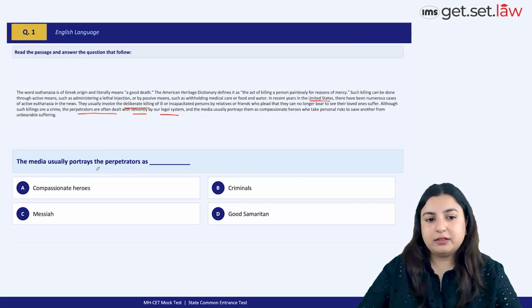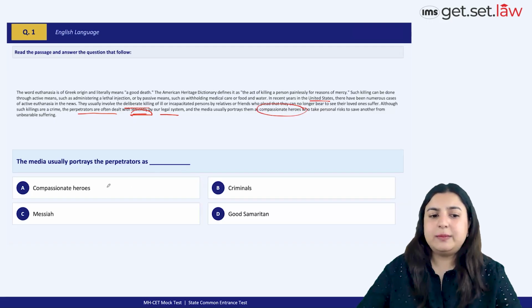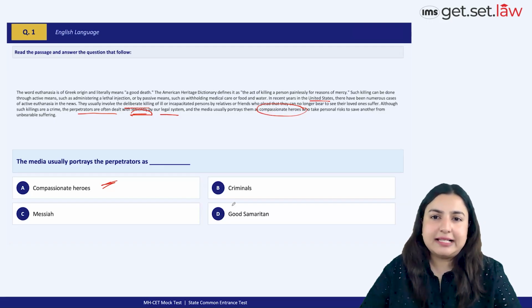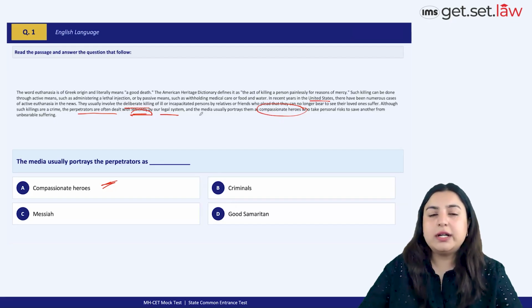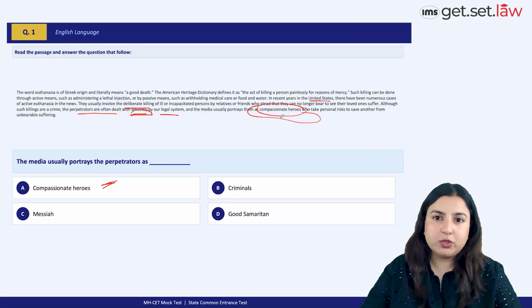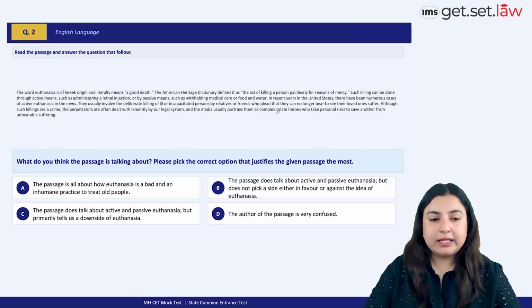The first question is here. The media usually portrays the perpetrators as lenient, right? And they portray them as compassionate heroes as well. So, right off the bat, you just have to mark option A as the correct option choice. It can't be criminals, it can't be messiah, but it cannot be good Samaritan as well. Good Samaritan is just a person who selflessly helps others. But in the context of this particular passage, because compassionate heroes is already given, we're going to go with option A for this question. Take a look at the next question.